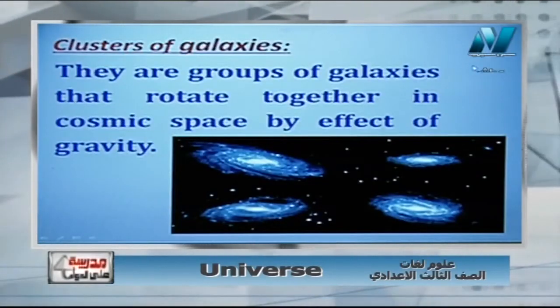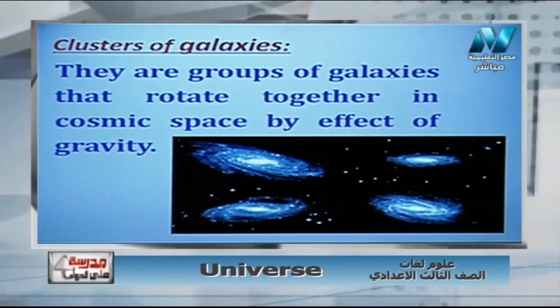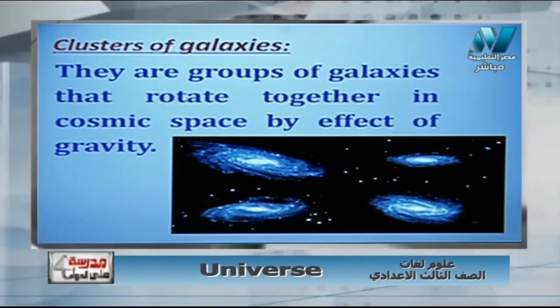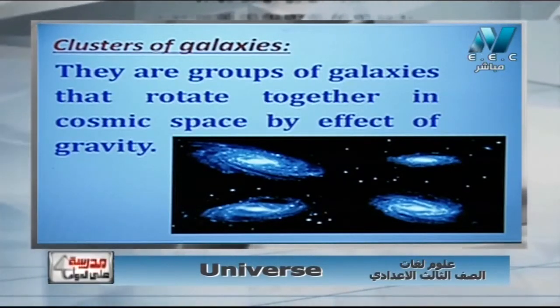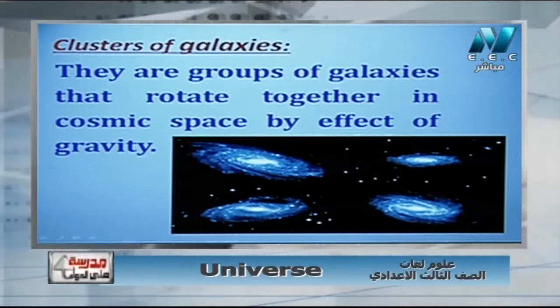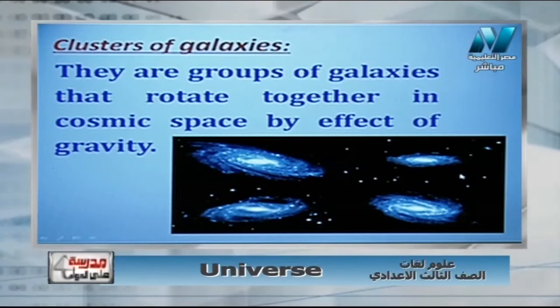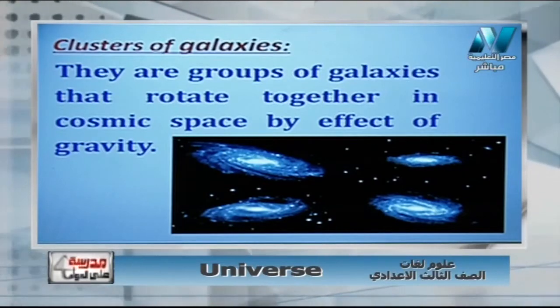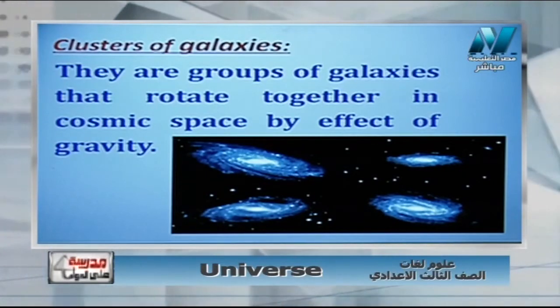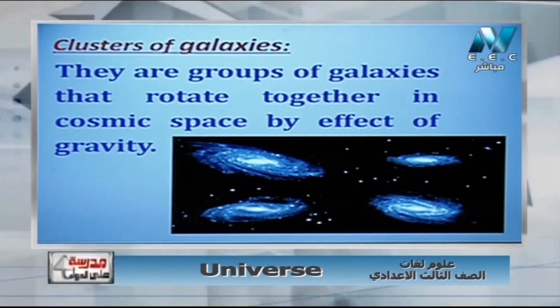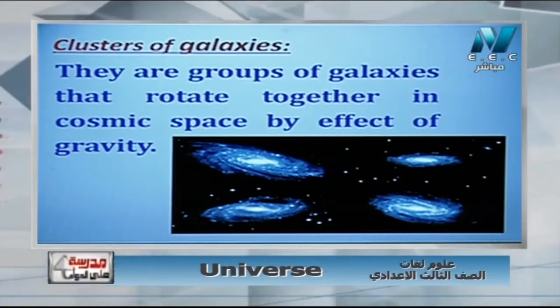This is cluster of galaxy, group of galaxy that rotate together in cosmic space by effect of gravity. We have the picture of this galaxy, and each one rotate together, and each one consists of 1 million of stars according to a certain order and a certain name.